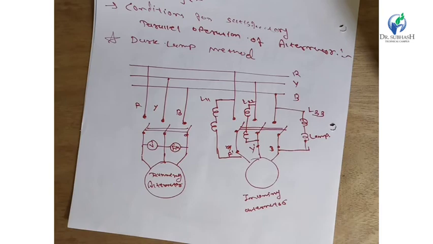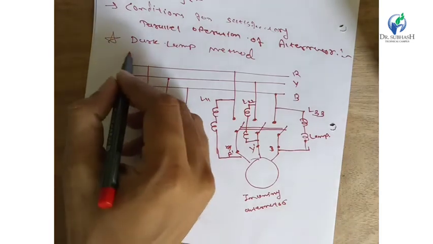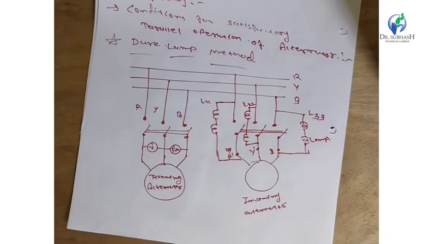Here are some disadvantages of the dark lamp method. The lamp will be dark when the voltage across it is 0. But even if there is a small voltage across the lamp, it will not glow and will look dark. Hence we cannot judge the correct instant of synchronizing.